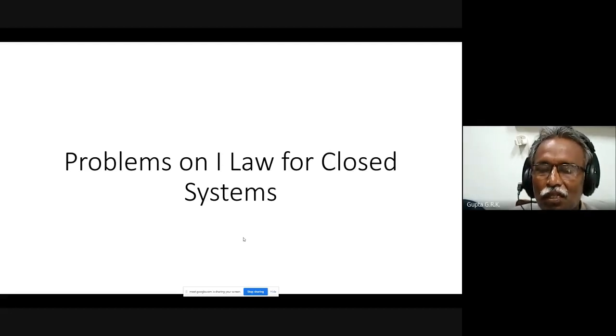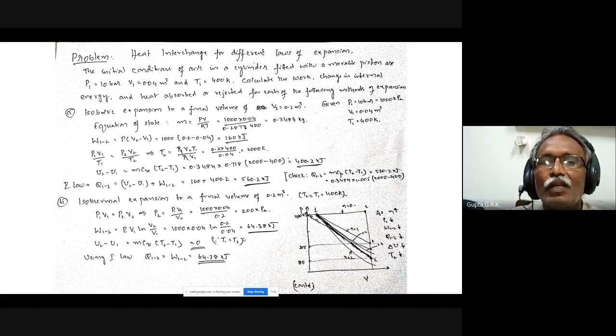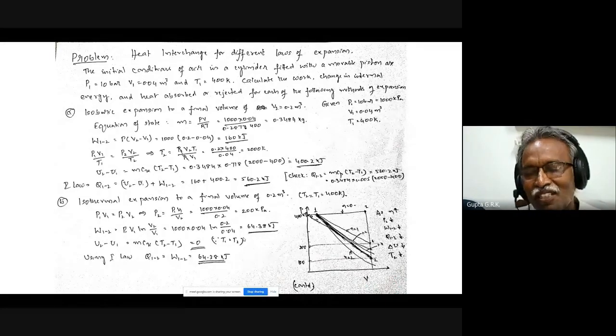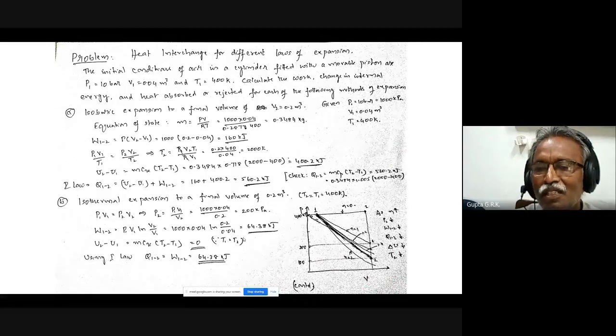And suppose the cycle is closed, then the total change in any property is 0, and the total work transfer should be equal to the total heat transfer. Okay, so these are the things we have to remember. We will see the problems. One problem we will see which covers all the processes. And for every problem, you have to draw the PV diagram. That is very important. My PV diagram is horrible, I could not draw all the processes here, but I will explain it. And we have to find out heat transfer for different laws of expansion.